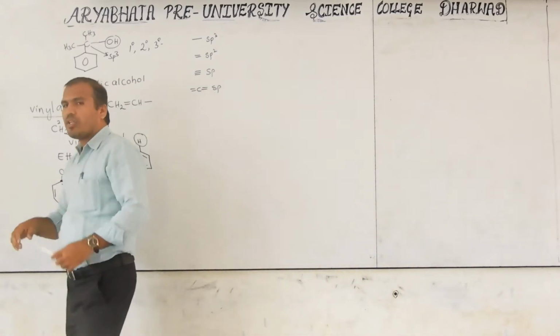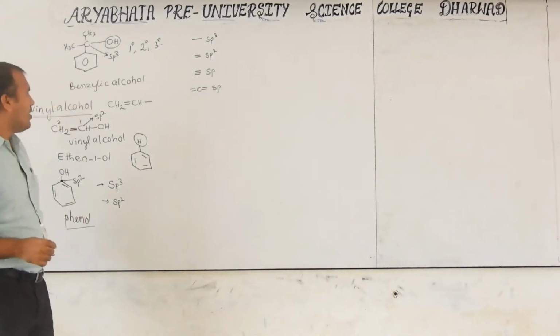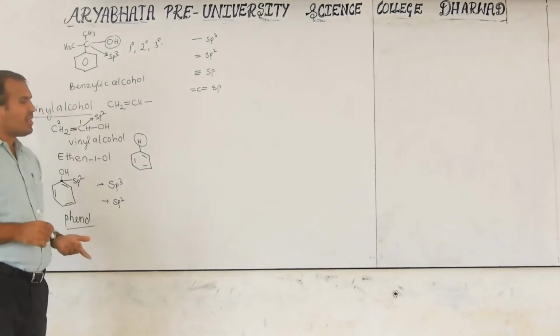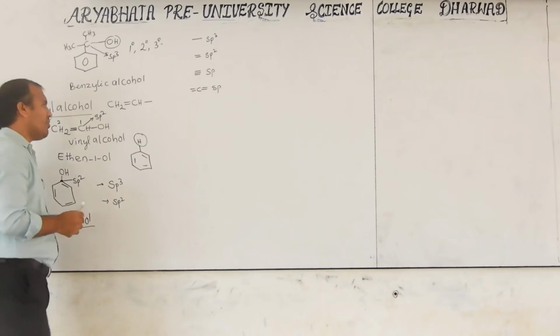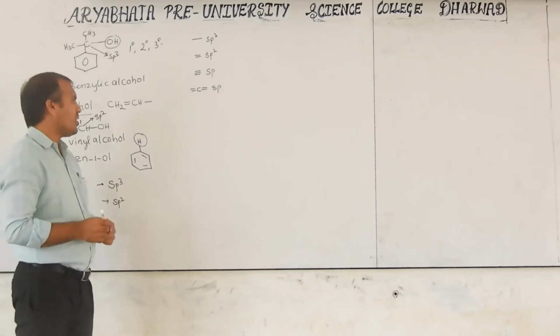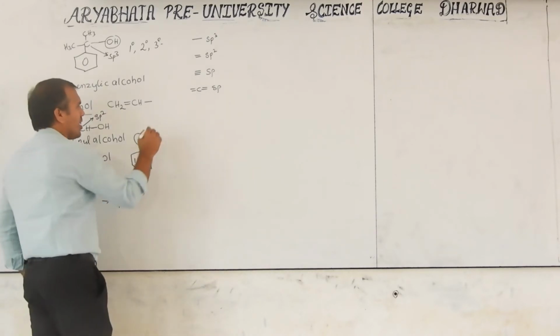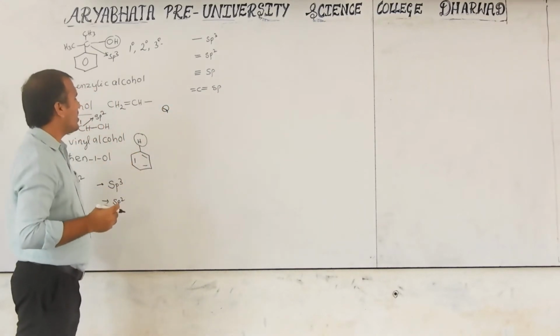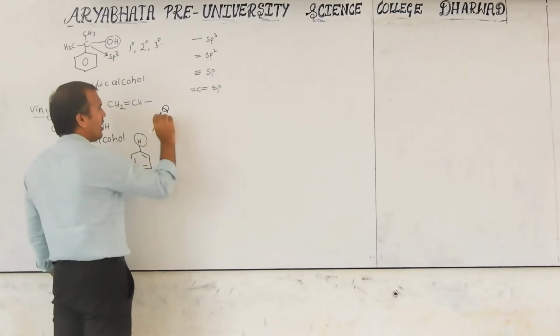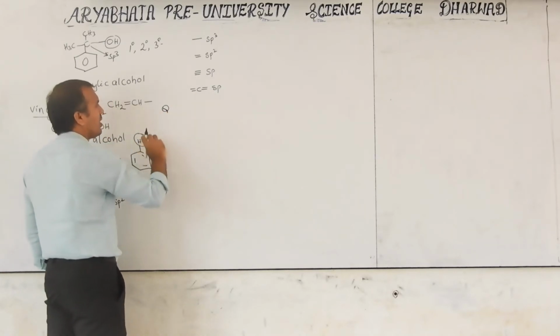Now I will give you a few molecules. You have to identify primary, secondary, tertiary, allylic, benzylic, whatever classification I have given. This is one of the in-text questions given in your textbook. The question is to identify primary, secondary, tertiary, allylic, benzylic, vinylic. I am not writing the question; you have to keep in mind that is the question.